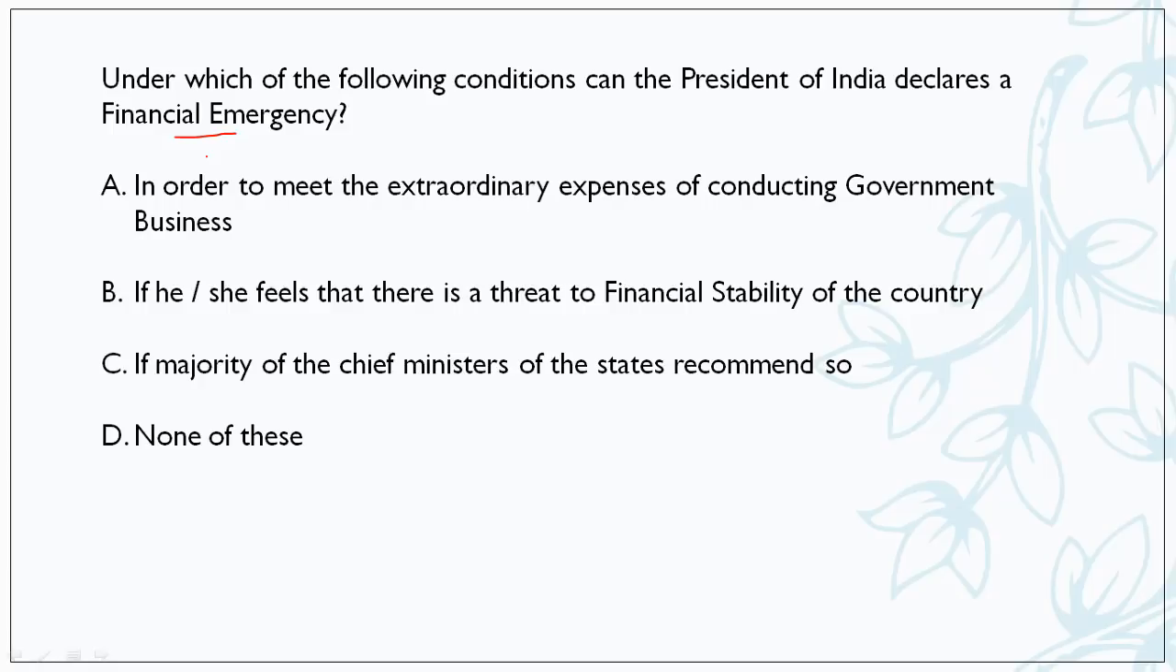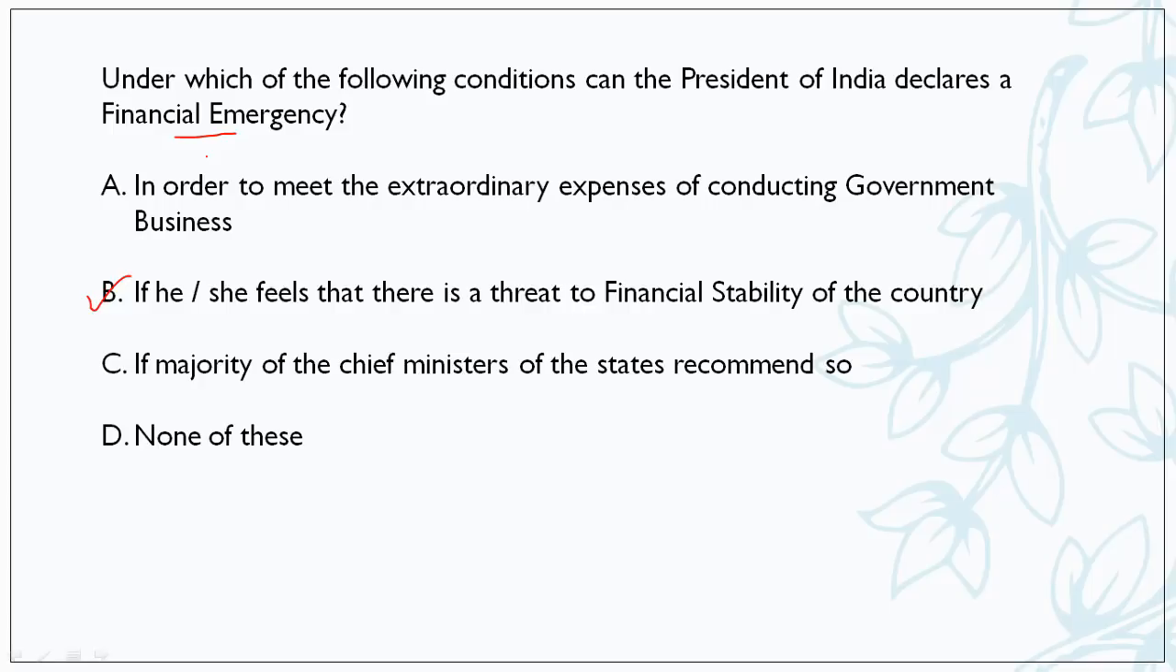So financial emergency कब president impose कर सकता है? When he or she feels that there is a threat to financial stability of our country. This is the condition for financial emergency. And friends, national emergency कब apply होती है? जब president को लगता है कि there is some huge threat to the nation. For example, there can be war or there is huge disturbance inside the country. So in such cases emergency can be applied.